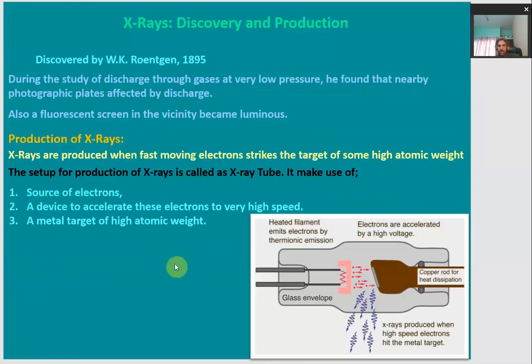Now we have come to the last topic of this class, which is on X-rays. X-rays were discovered by W.K. Rontgen in 1895.